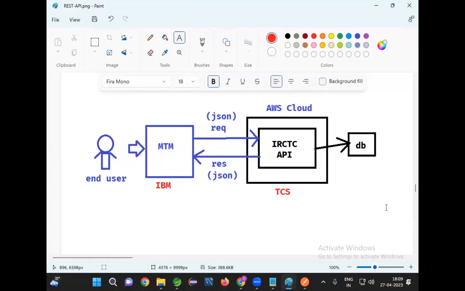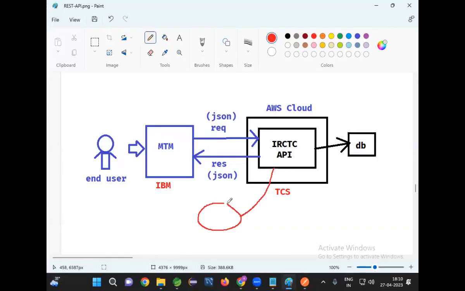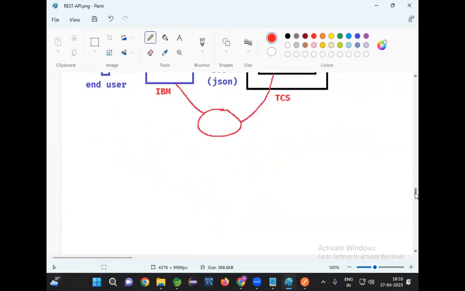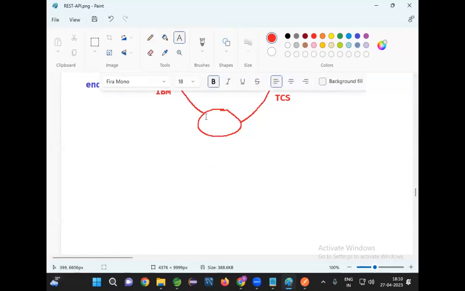Who will give you those details? Provider only should give the details. In order to give those details, provider people will generate documentation for the consumer, and the provider should give that documentation to the consumer. That documentation is called Swagger.